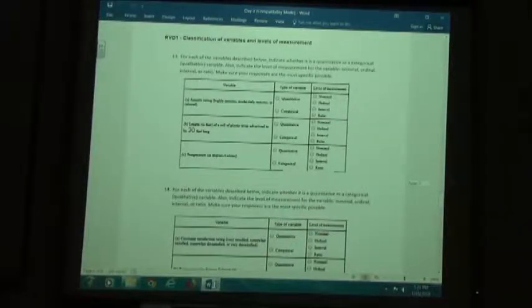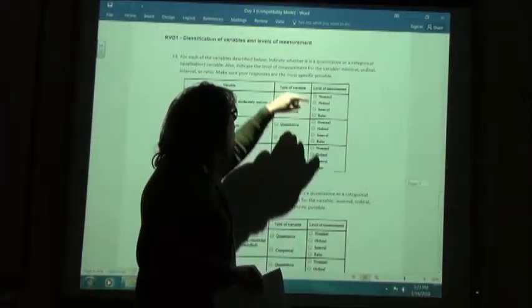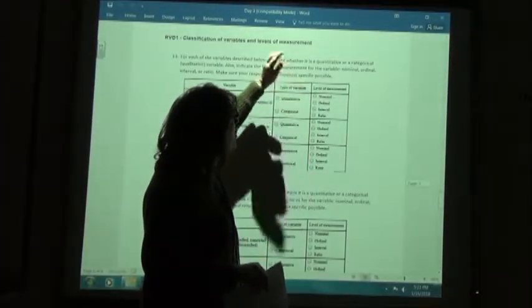13, 14, and 15, we're classifying variables. They use a little bit different terms than they used in the textbook. Quantitative is our number, but instead of qualitative, they're using categorical. So categorical is the same thing as qualitative. Keep in mind, for qualitative or categorical, you have nominal and ordinal.